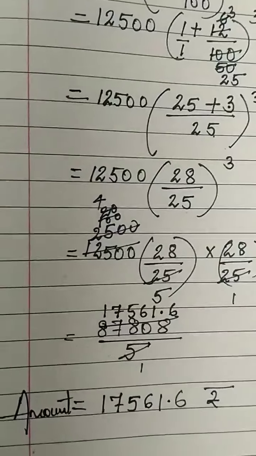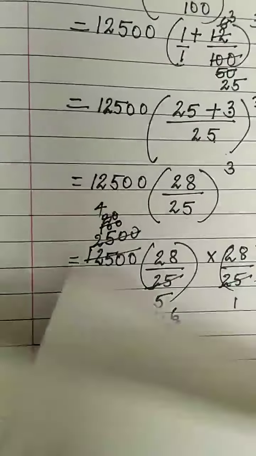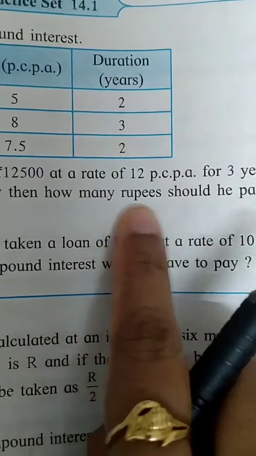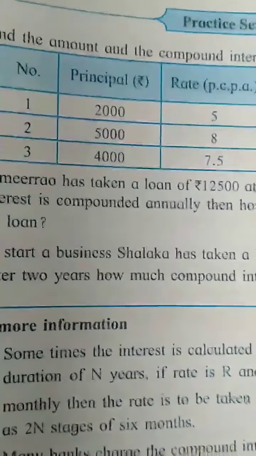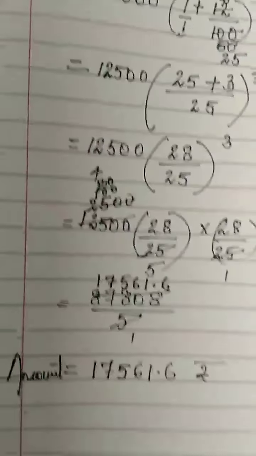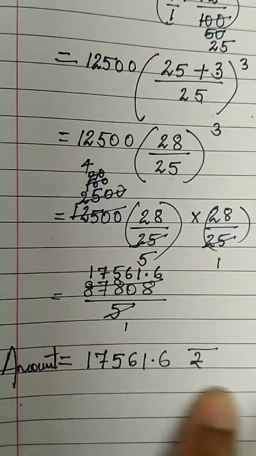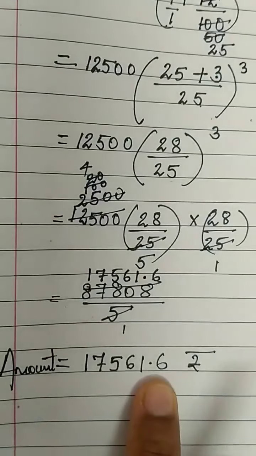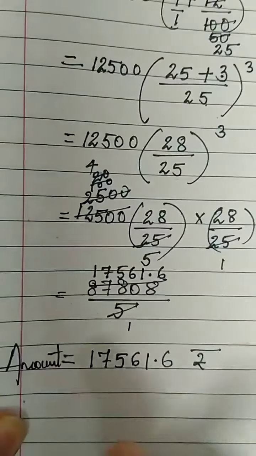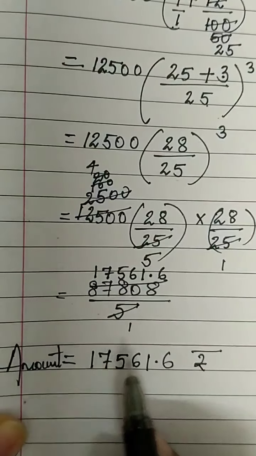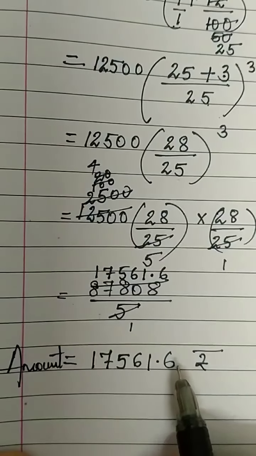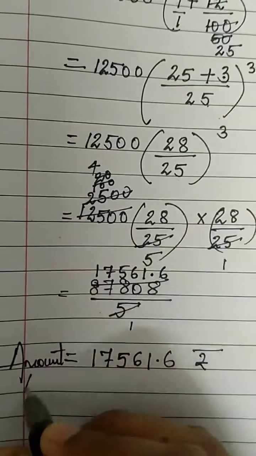Coming back to the question, what was the question asked? Please go through the question, children. The question asked was, if the interest is compounded annually, then how many rupees should he pay to clear the loan? So that means the amount is asked. This is the total money that he will have to pay to clear his loan. Amount means what? Principal plus interest. So principal plus interest is coming to be, for 12,500, 17,561.6 or 60 rupees.